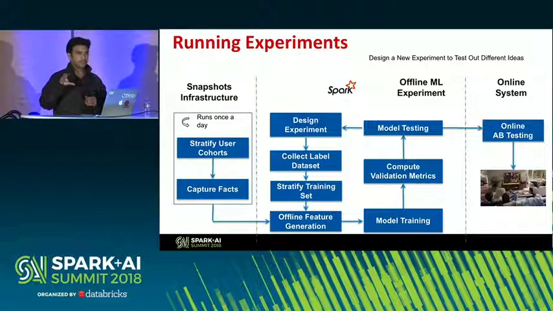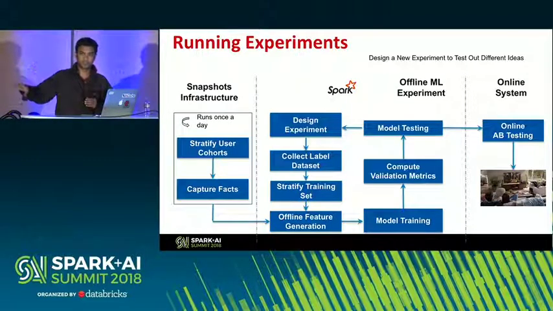In order to create that subset of data, we do some stratification and identify the right set of users to stratify that could be later fed to our model training phase. After we capture the facts, we store it in a common place that can be used by the feature generation for the machine learning models.